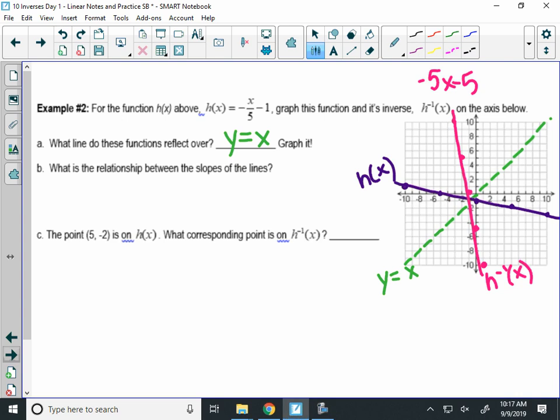The next thing we can check is what we just talked about, the relationship of the slopes. We said the slopes were reciprocals of each other. I can't spell and talk at the same time. Oh, I was right. Reciprocal. They were reciprocals of each other, right?